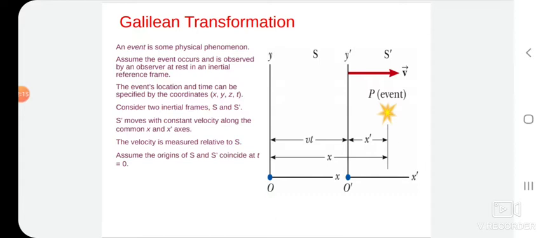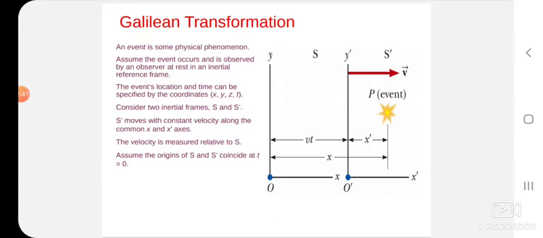There is no relative motion between S and S prime along the y and z axes, because our moving frame S prime moves along the positive x direction only. That is why there is no relative motion along the y and z directions. That is why y is equal to y prime and z is equal to z prime.